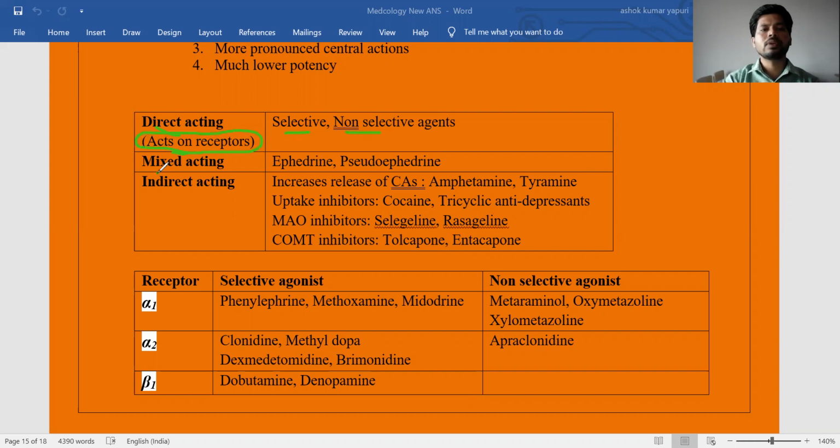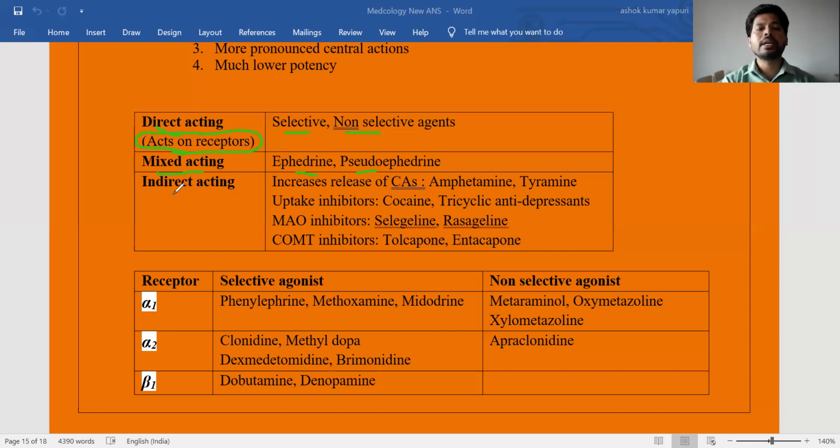The second category is mixed acting drugs. Examples of mixed acting drugs are ephedrine and pseudoephedrine. The difference between the two is just stereochemistry. So what are mixed acting drugs? Mixed acting drugs have the action of direct interaction with the receptor as well as an indirect action. Because of that, this category is called mixed acting drugs, with examples like ephedrine and pseudoephedrine.